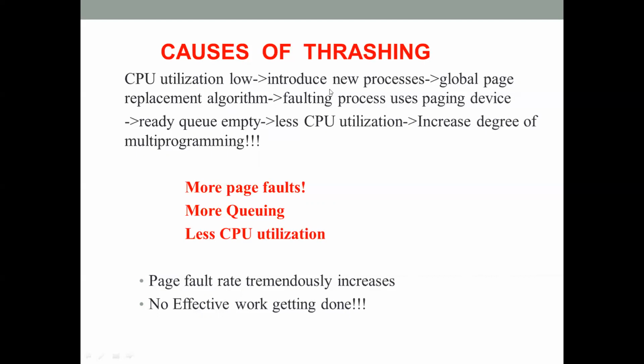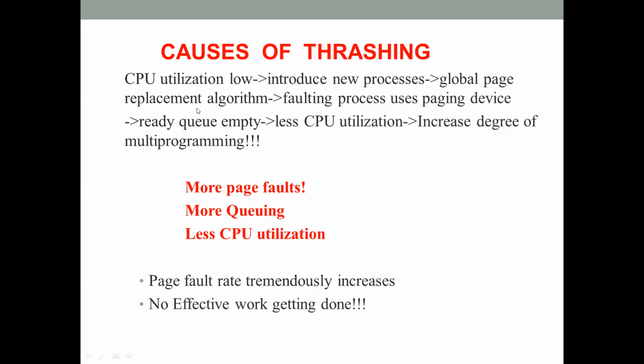When it adds new processes into the primary memory, let's say the OS is making use of the global page replacement frame allocation algorithm. What is this algorithm? We learned about this in the previous class. With global page replacement, whenever a frame is required for replacement, a process can take the frame from its own set of allocated frames as well as from the frames allocated to other processes.